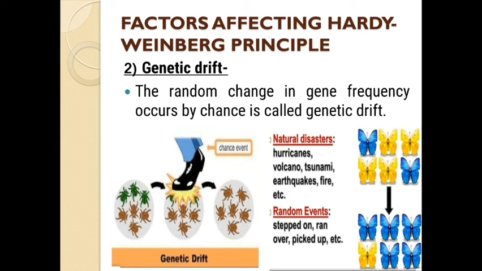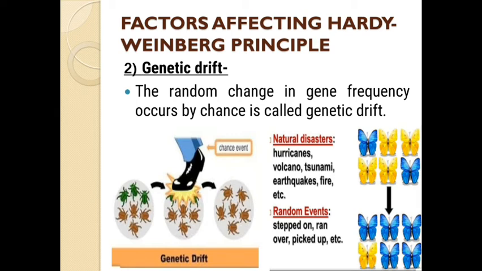So the random change in gene frequency occurs by chance. If there is any change in gene frequency, gene percentage, by chance, then we will call it genetic drift. As a result, evolution may occur.